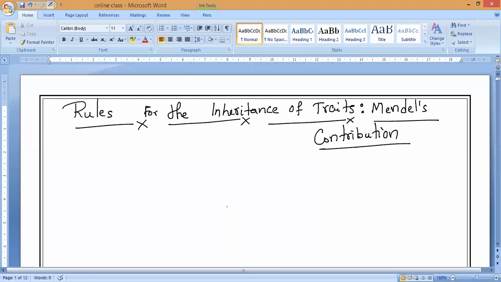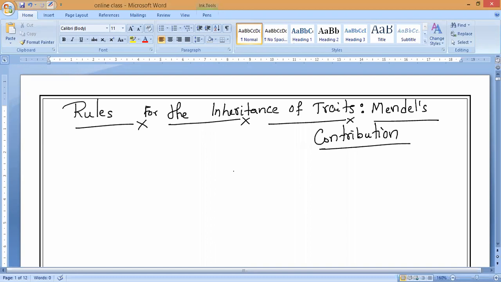Characters or traits which are transmitted, or passed, from parents to the next generation or offspring, that is what we call inheritance of traits or characters.